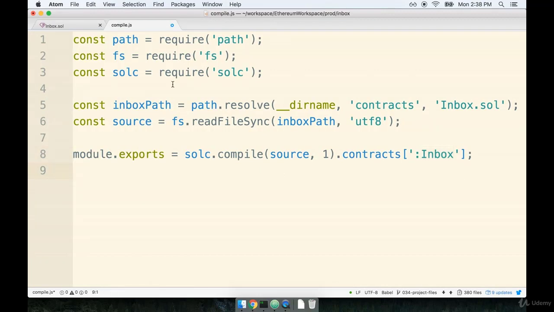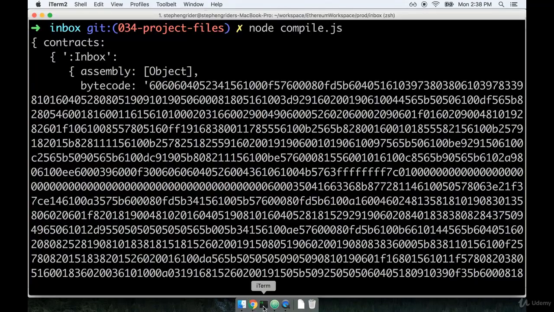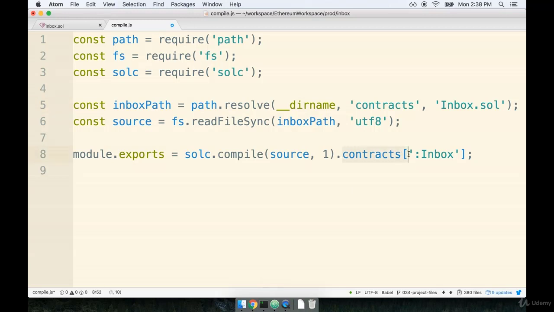Cool. So now whenever we require in the compile.js file, we will get direct access to an object that contains just the bytecode property, which is our contract source, and the interface, which is our ABI. That's going to make it a lot easier when we go to deploy or test this contract in the future. We won't have to remember to destructure off contracts and inbox like so.